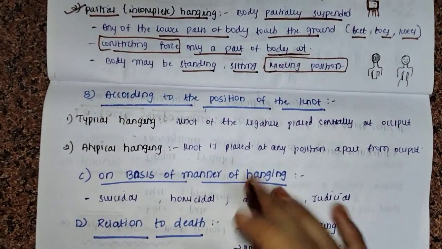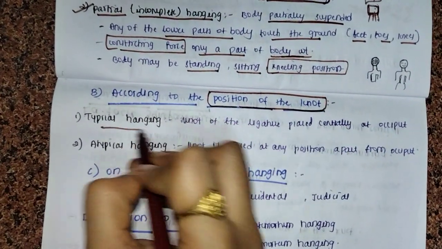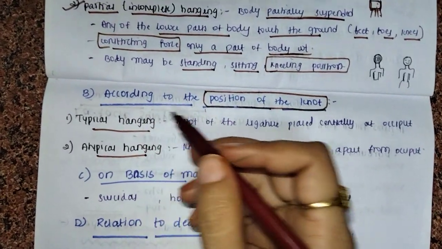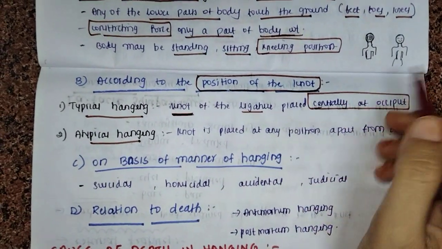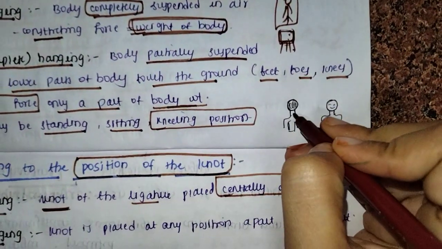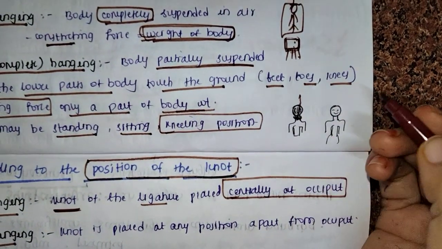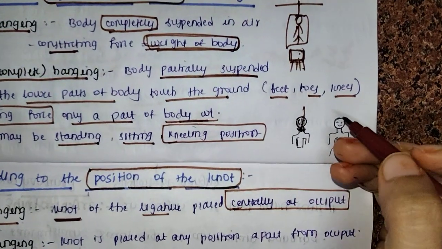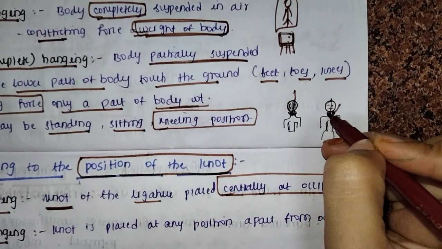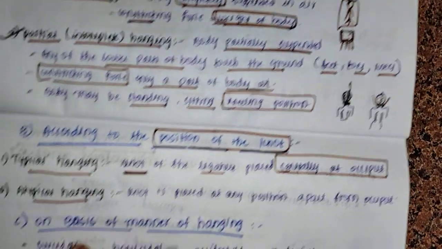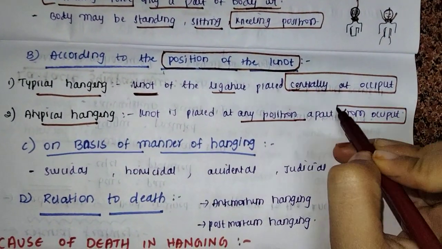Now according to the position of the knot, it is divided into typical hanging and atypical hanging. In typical hanging, the knot of the ligature is placed centrally at the occiput. If you see here, this is the hair, here the knot is placed. This is typical hanging. In atypical hanging, other than the occiput, the knot may be in front of the neck, or on the side of the neck, anywhere. So in atypical hanging, the knot is placed in any position apart from the occiput.